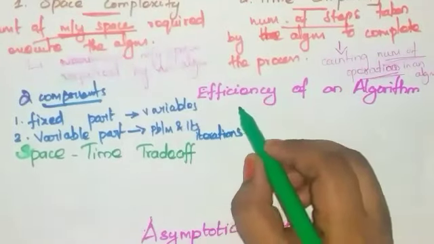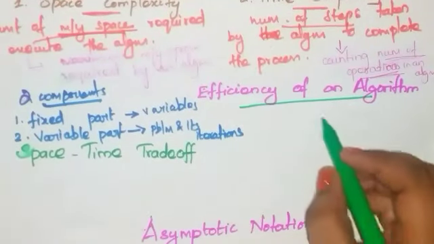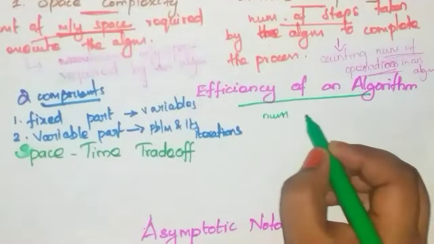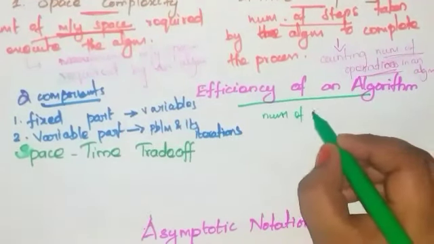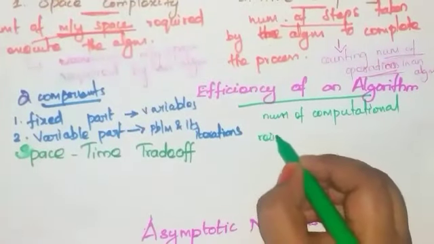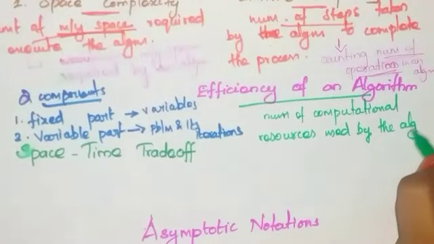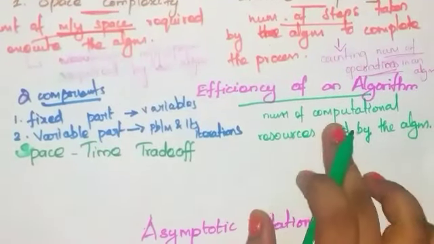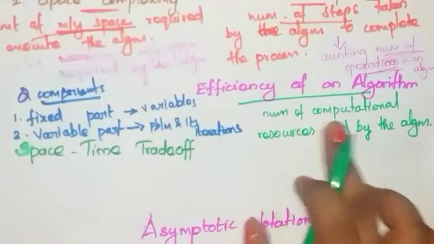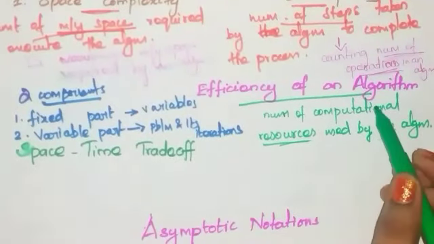Next, efficiency of an algorithm. What do you mean by efficiency of an algorithm? The efficiency of an algorithm is defined as the number of computational resources used by the algorithm.